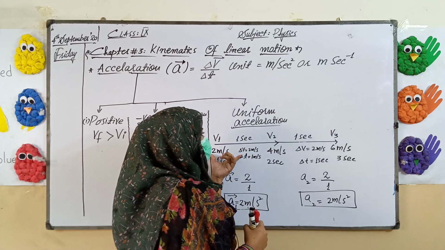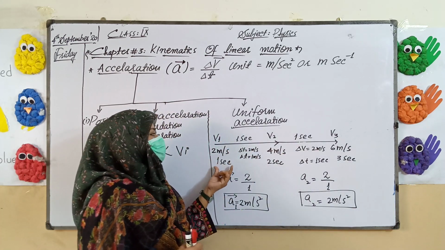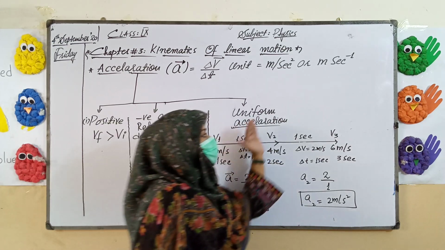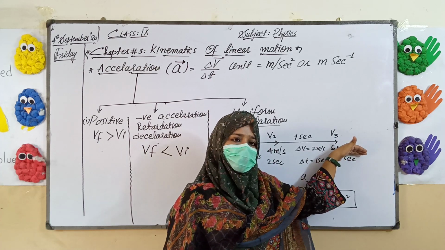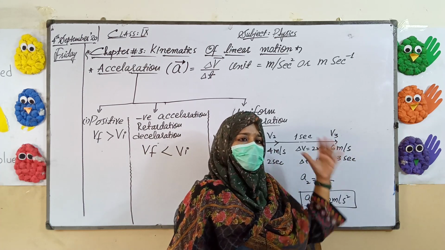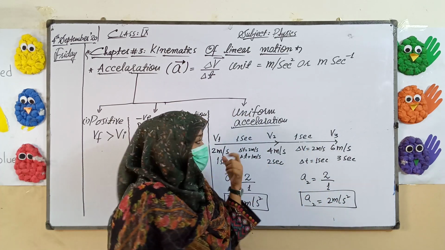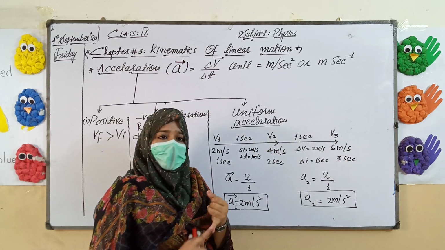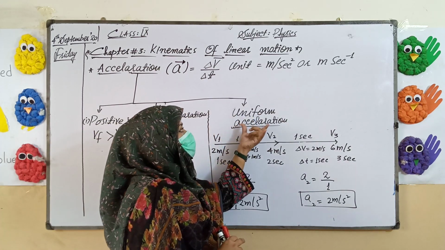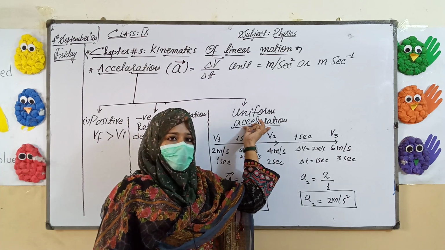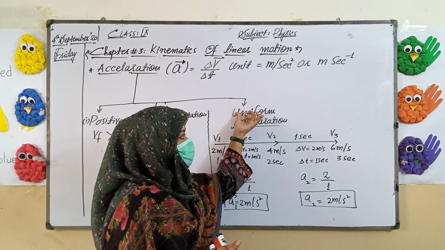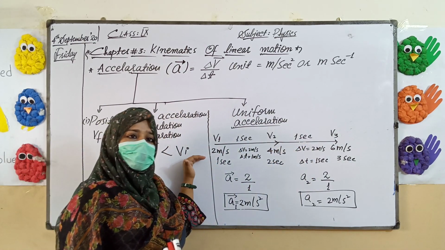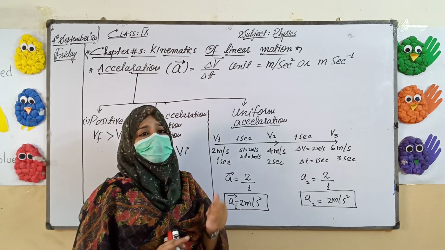Means for the first second it was 2 meter per second, and in the other second when we noted, it was also 2 meter per second. So after every 1 second the velocity difference is the same, a difference of 2 meter per second. When the change in velocity remains constant, the acceleration is considered uniform acceleration. Hope you have understood what uniform acceleration is. All the types of acceleration relate to the change of velocity, but the condition of change in velocity is different.